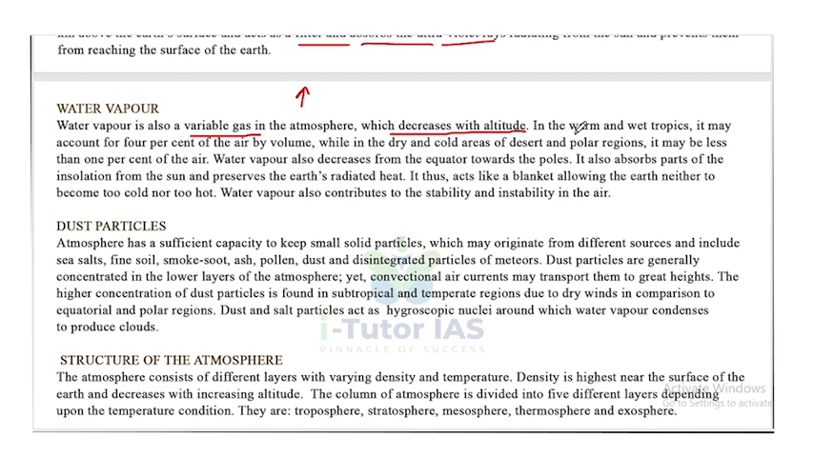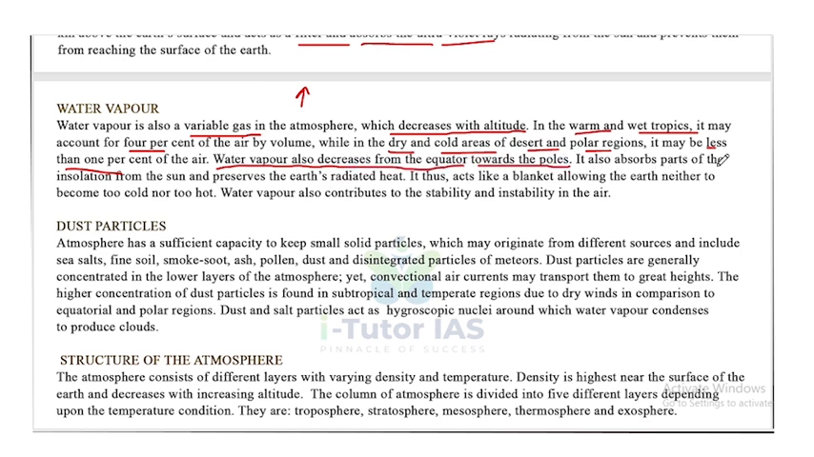So in warm and wet tropics, it may account for 4% of the air by volume, but at the same time, in the dry and cold areas of desert and polar regions, it may be less than 1%. Water vapor also decreases from the equator towards the poles.